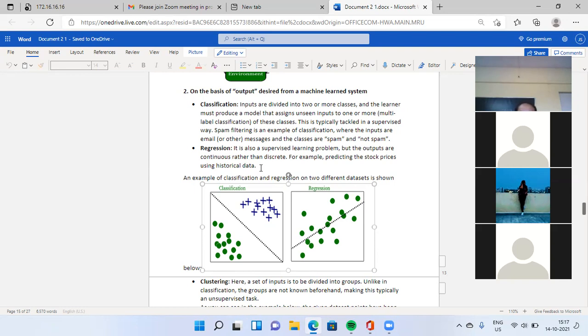The next point is regression, on the basis of output. It is also usually a supervised learning problem, but the output is continuous rather than discrete. For example, predicting stock prices using historical data.